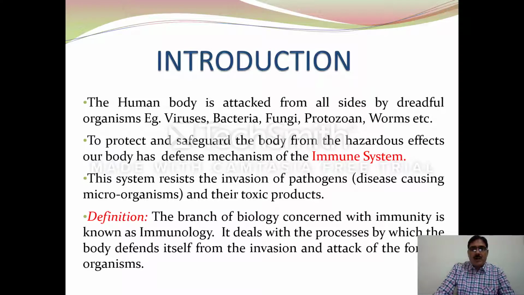In the introductory part, as we know, the human body is attacked from all sides by dreadful organisms like viruses, bacteria, fungi, protozoans, and worms. These worms may be helminth worms like nematodes or platyhelminth worms like Taenia solium. And to protect and safeguard the body from the hazardous effect of these, our body has a defense mechanism in the form of the immune system.